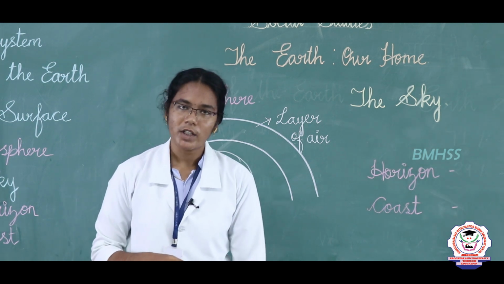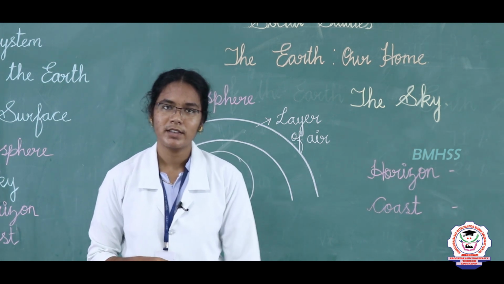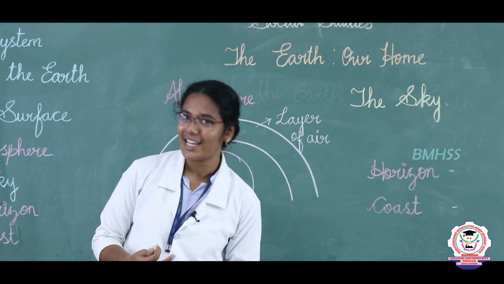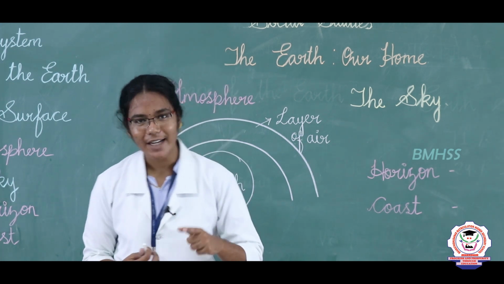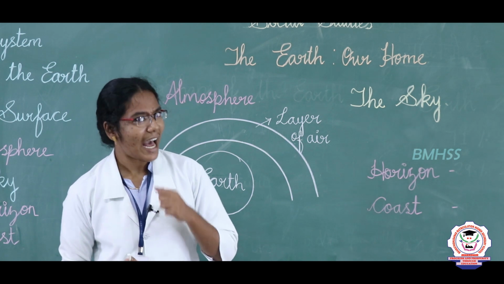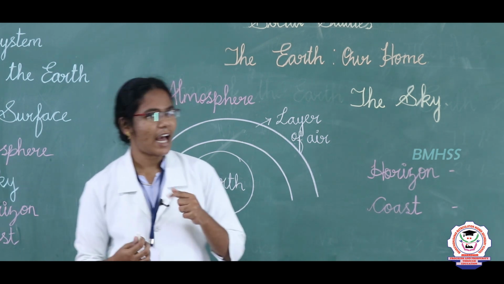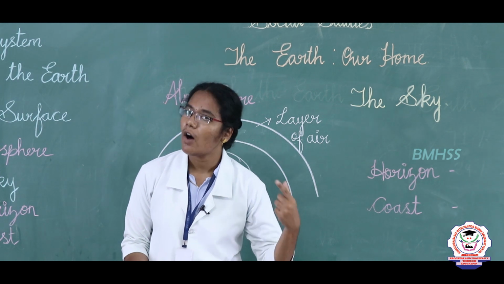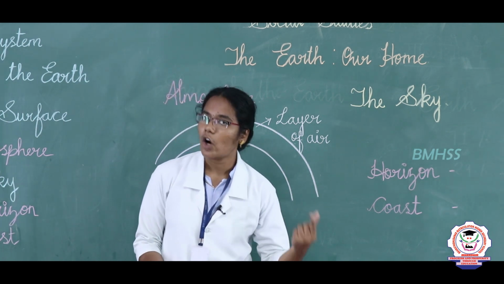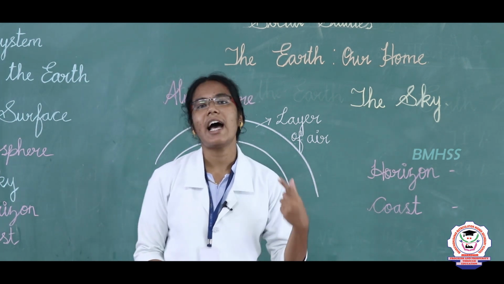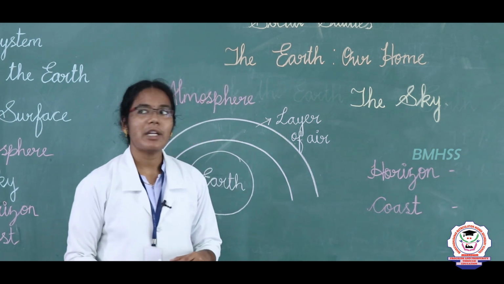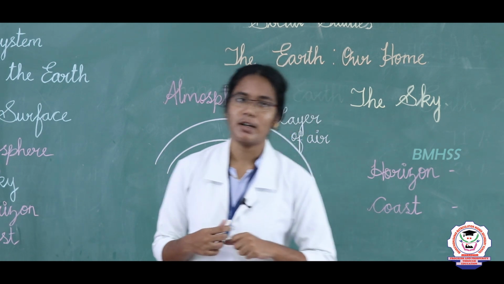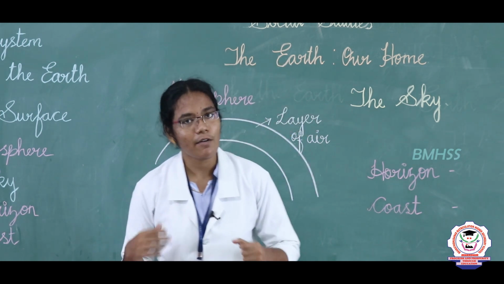Brahmika, what is meant by atmosphere? The layer of air which surrounds the earth is called atmosphere. We need air to live. All the living things in the world depend on oxygen as well as carbon dioxide. So, we need air to live. The atmosphere consists of many gases.